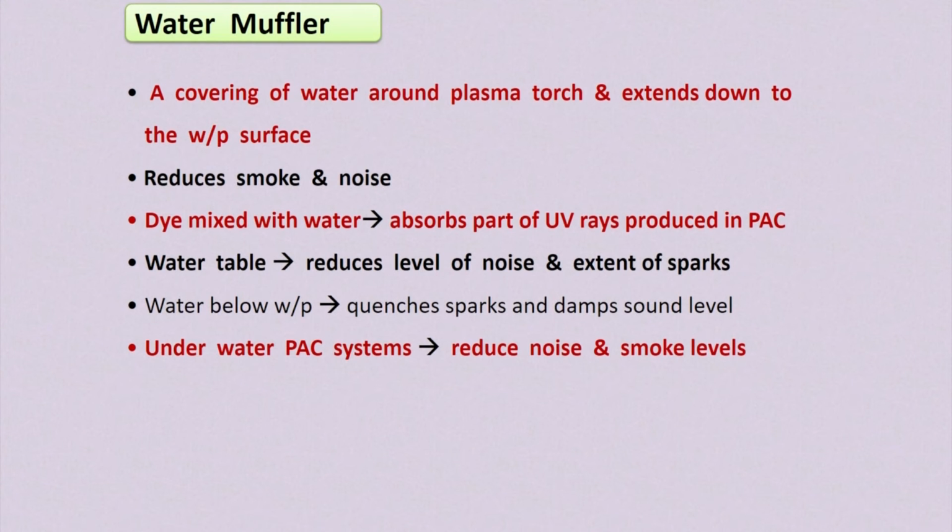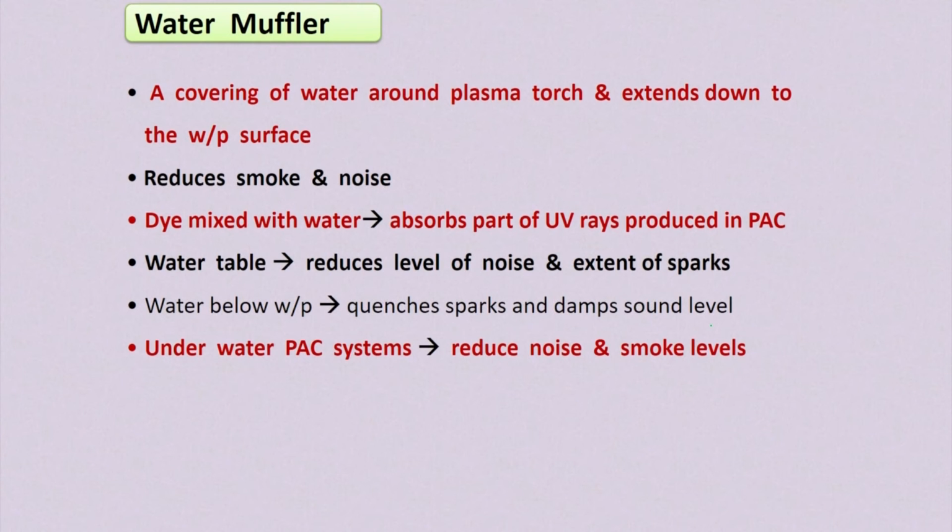Sometimes dye is mixed with the water so that the dye in the water absorbs the ultraviolet rays generated during the plasma arc machining operation. So it absorbs part of the ultraviolet rays produced during plasma arc cutting. And sometimes a water table is used to reduce the velocity of this plasma jet, also to reduce the noise generated by the high velocity plasma jet.